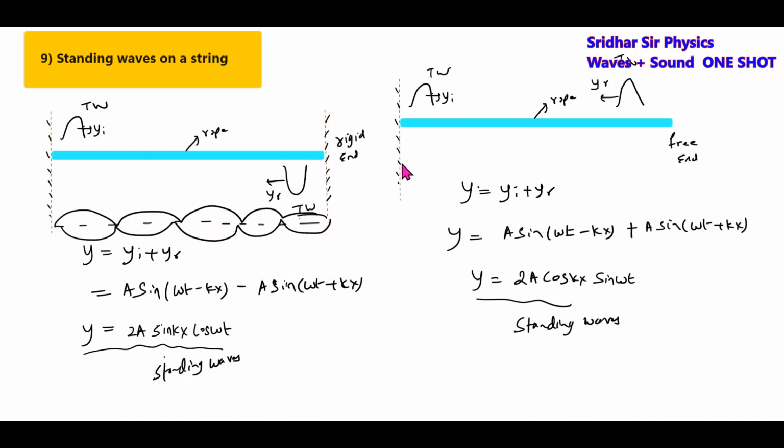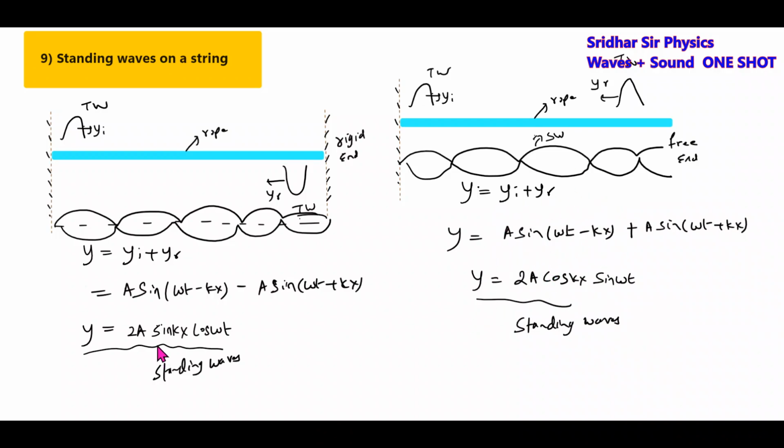Then what about here? Here it will be formed like this. This will be the standing wave. Let me draw it clearly. Okay, this will be the standing wave. When two traveling waves of the same speed and same frequency, moving opposite to each other, undergo superposition, we'll get a standing wave.